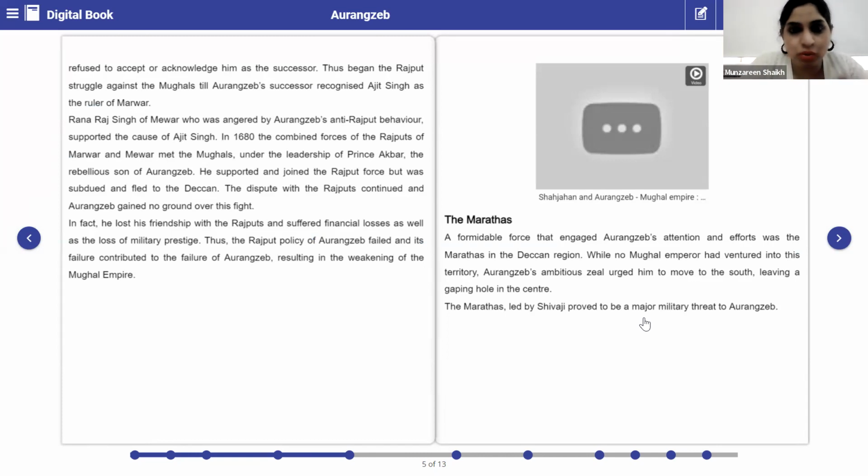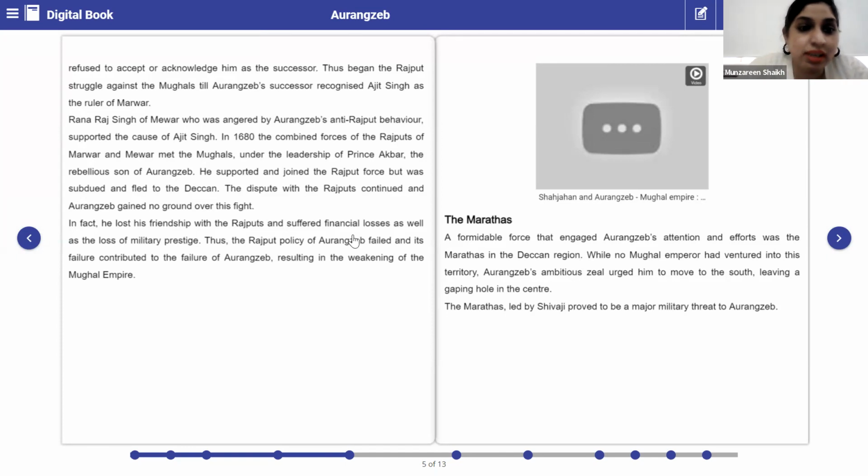Thus, and this is where there was a contradiction of thoughts, thus began the Rajput struggle against the Mughals, till Aurangzeb's successor recognized Ajit Singh as the ruler of Marwar. So this is how there was a struggle, there was a battle, there was a rift between whom? Between Aurangzeb and Ajit Singh. Ajit Singh could take over Marwar only when Aurangzeb's successor came. So until the time Aurangzeb was there, Aurangzeb did not give Marwar to Ajit Singh. Clear?